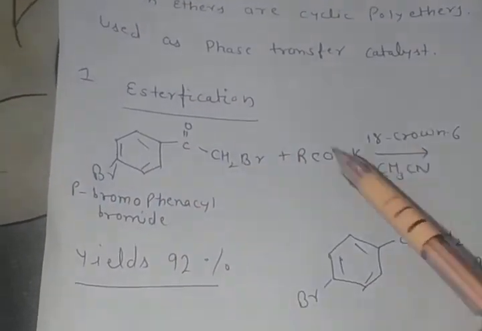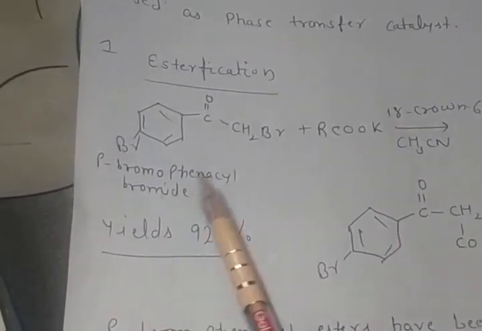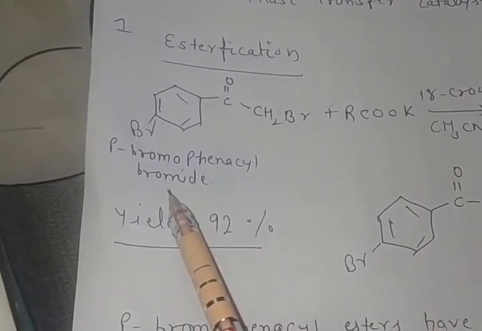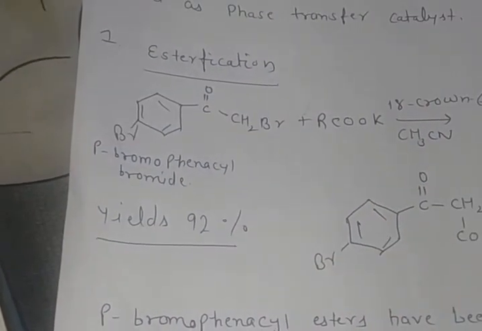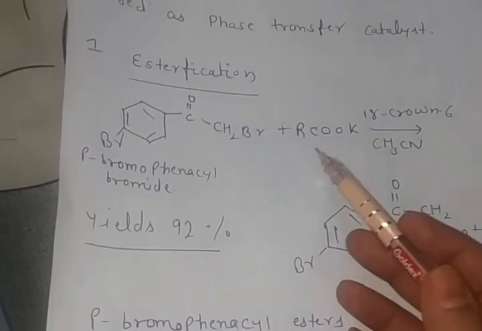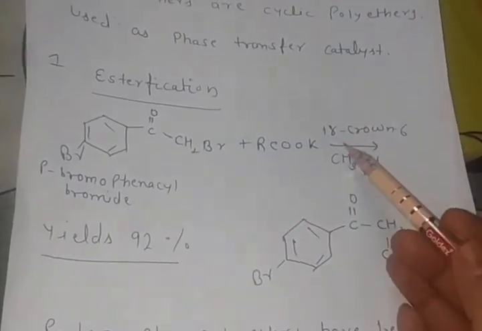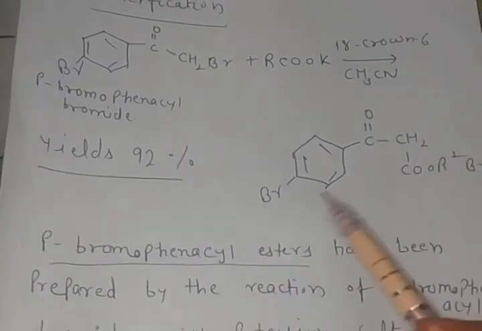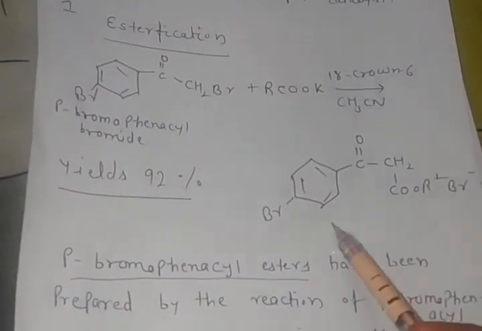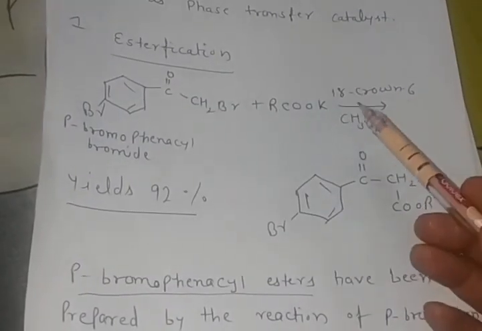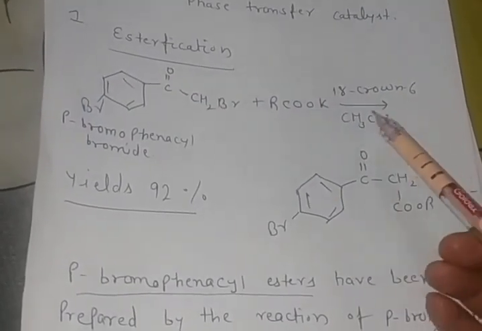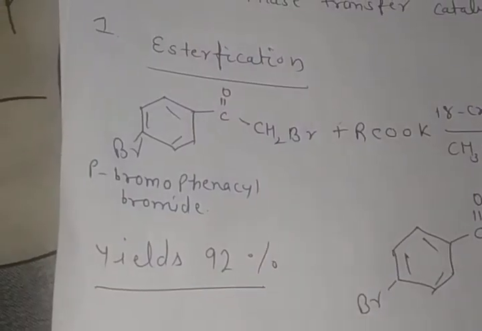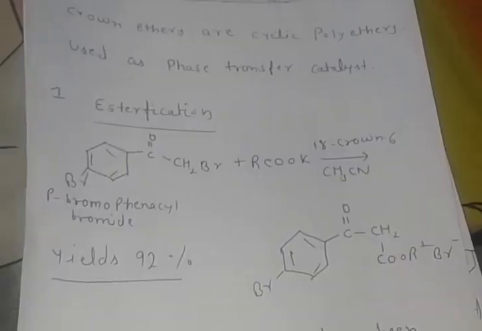First is esterification. Crown ether is very useful for esterification. Students, we take para-bromophenacyl bromide and react with potassium salts of carboxylic acid in the presence of 18-crown-6 and we form para-bromophenacyl esters. We form esters. Students, here 18-crown-6 acts as a solubilizing agent and we get 92% yield.